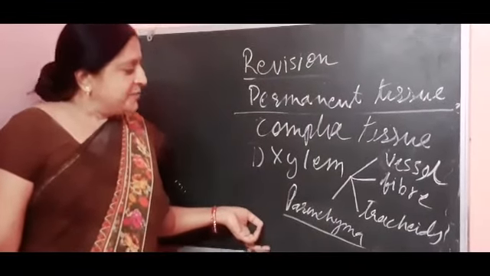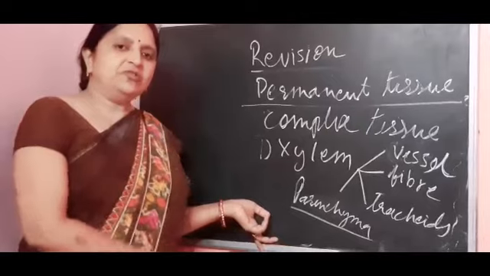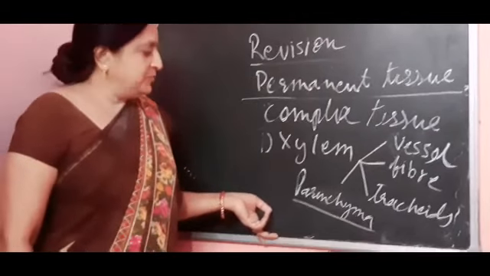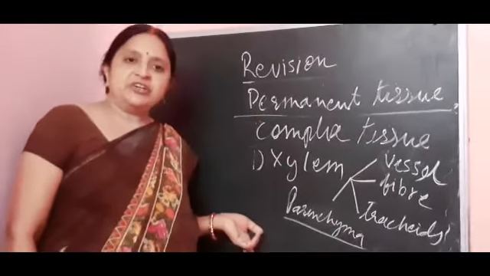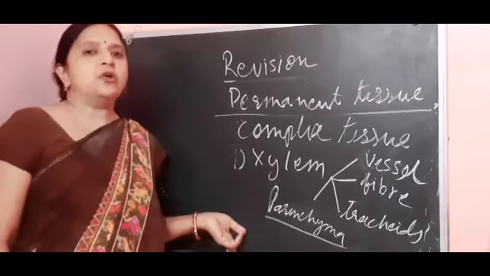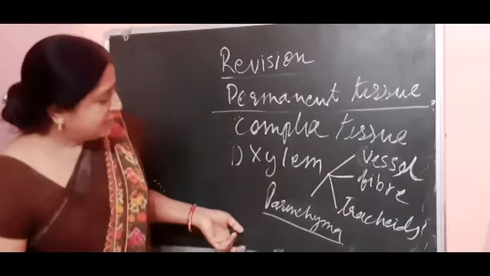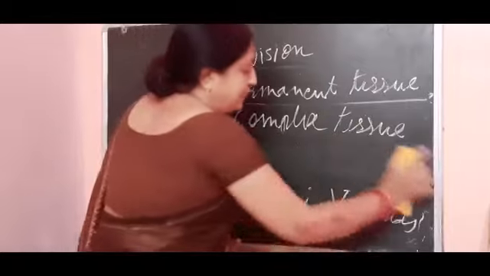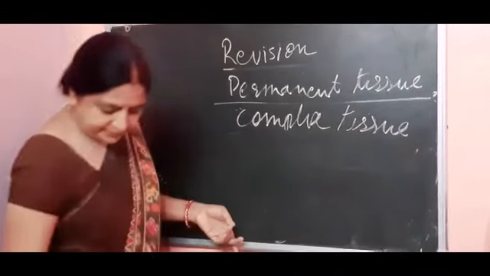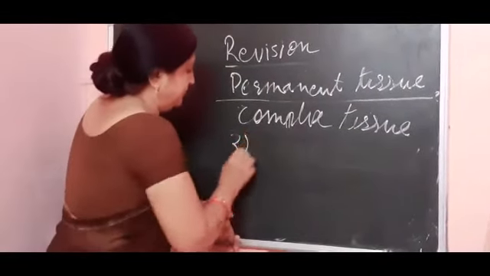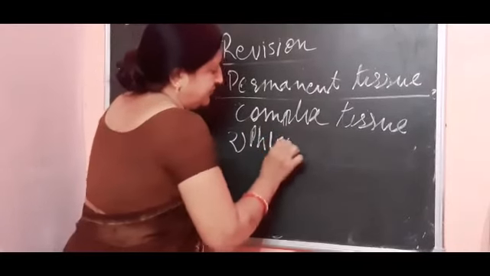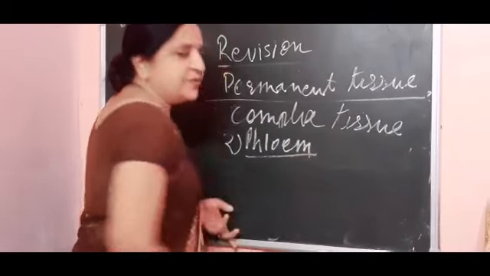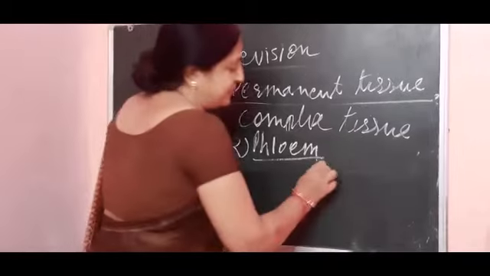And the main function of xylem, we all know, is that it helps in transporting water and minerals from the root to all parts of the plant. Now the next complex tissue is phloem. Phloem is also made up of 4 different types of cells.